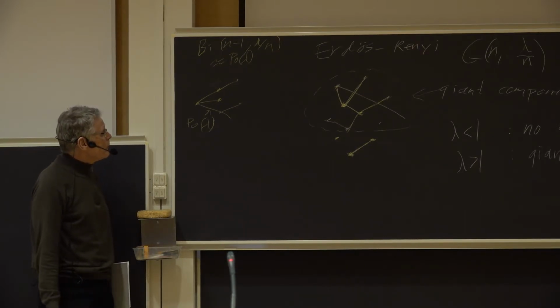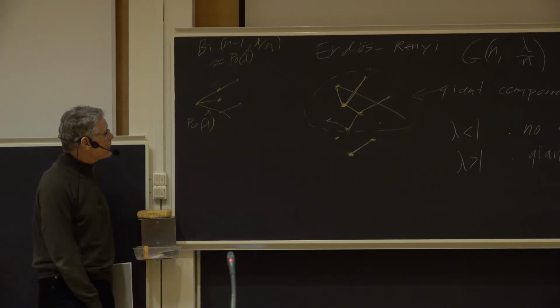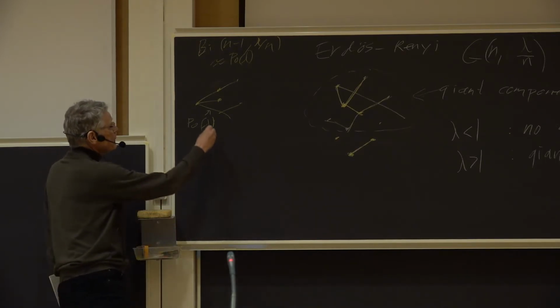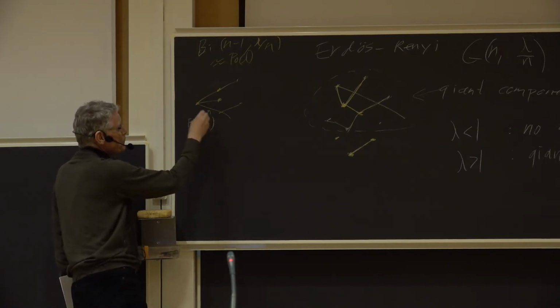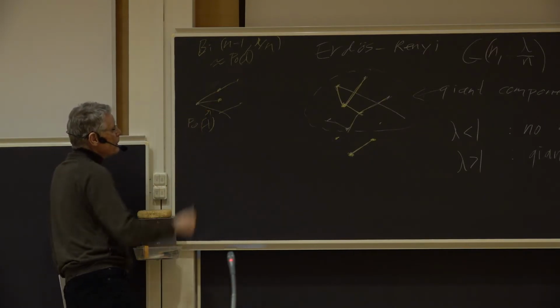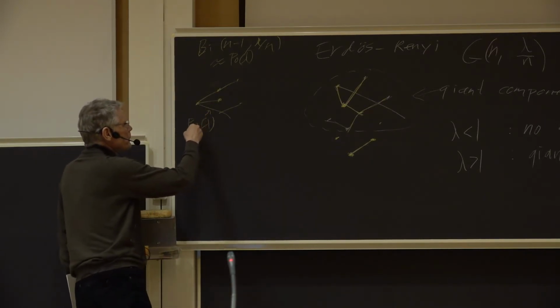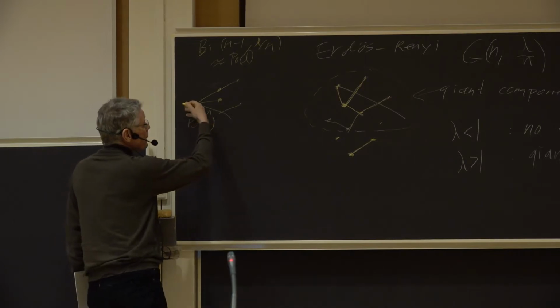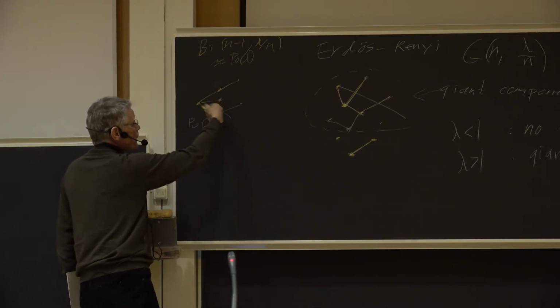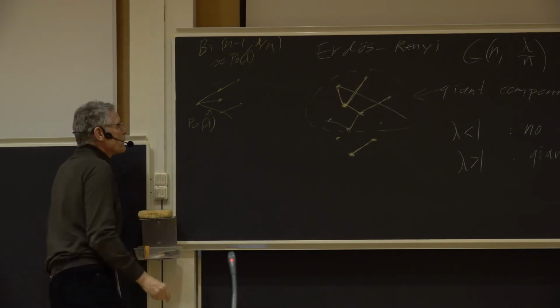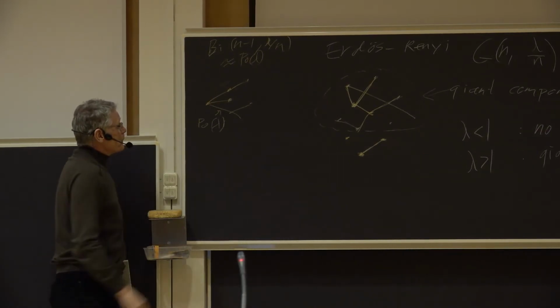And then it's a very old, well-known fact that if this expected number of children each time, lambda, is bigger than 1, we will, at least with reasonable probability, get something exploding here. If lambda is less than 1, it will die out very quickly.